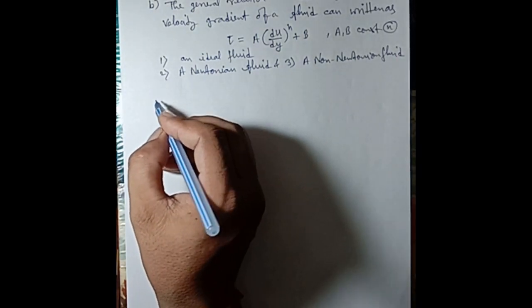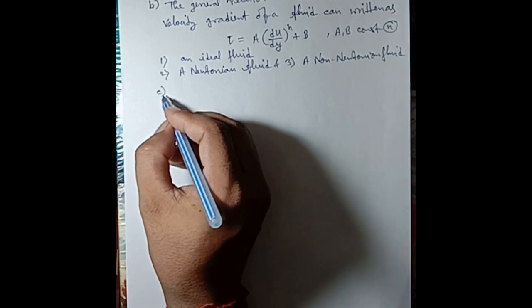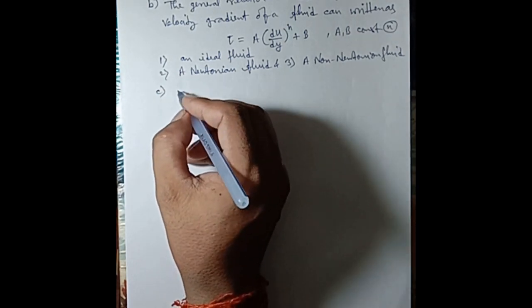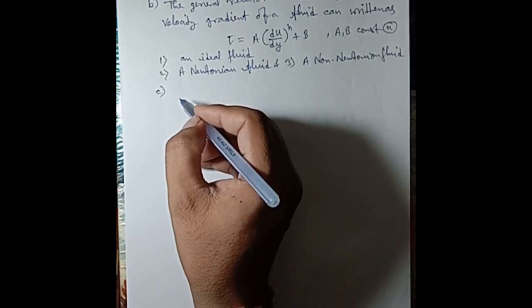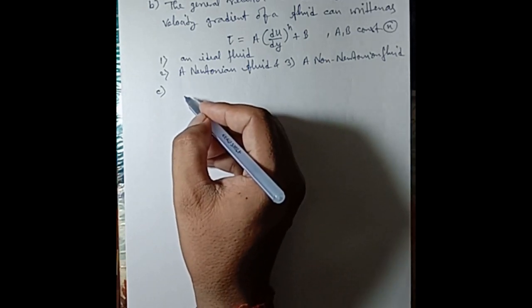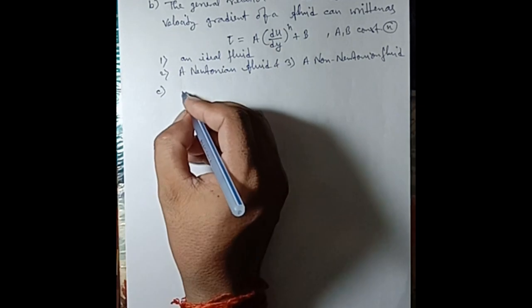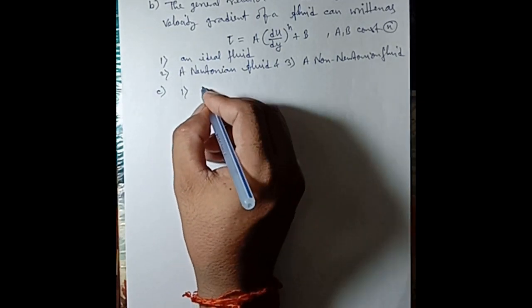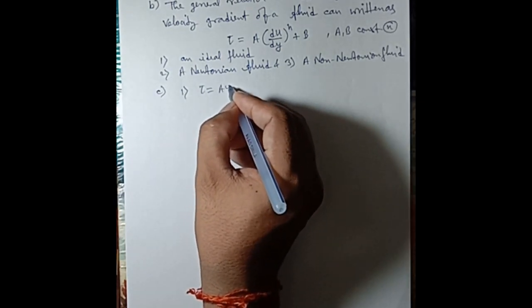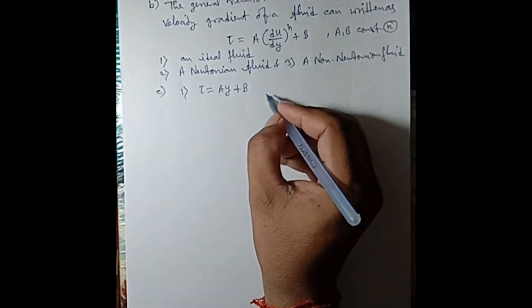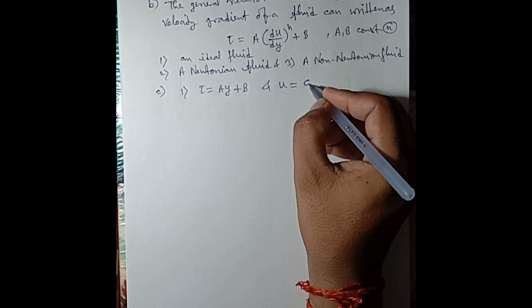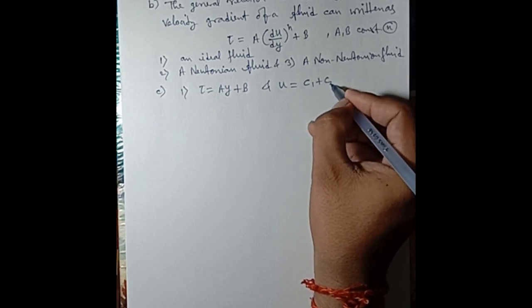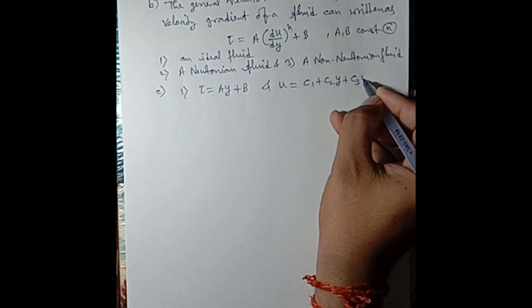Okay. C. The above relation indicates the following characteristics of Newtonian or non-Newtonian fluids. Number 1, tau equal to Ay plus B and u is equal to c1 plus c2y plus c3y square.